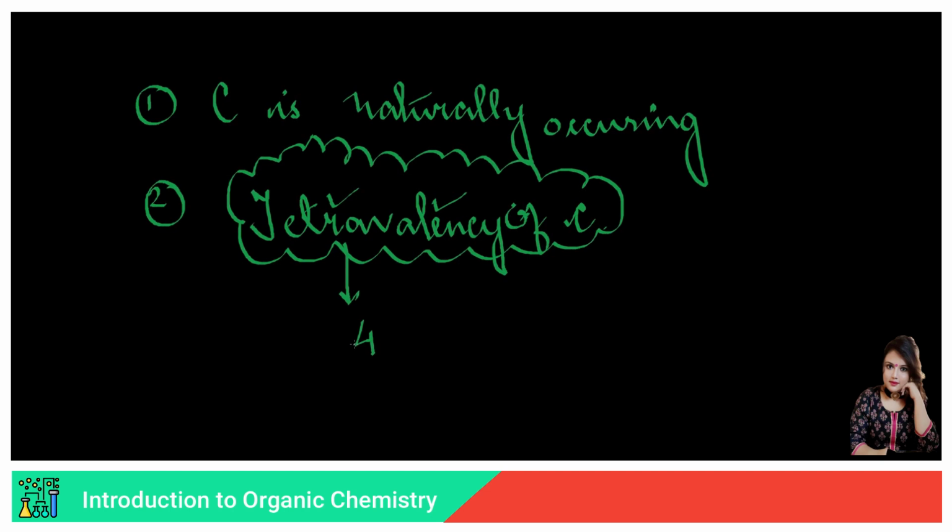Now, what does the whole word in the combined form mean? Firstly, let us see what's the atomic number of carbon. It's 6, right? Now, let us write down the electronic configuration for carbon. It is 2, 4.